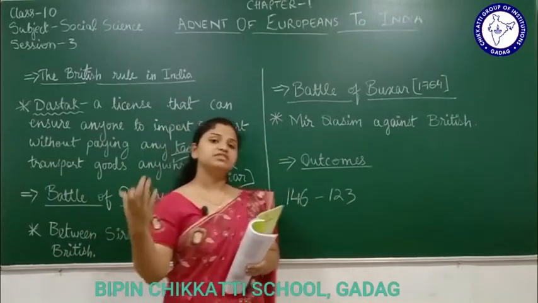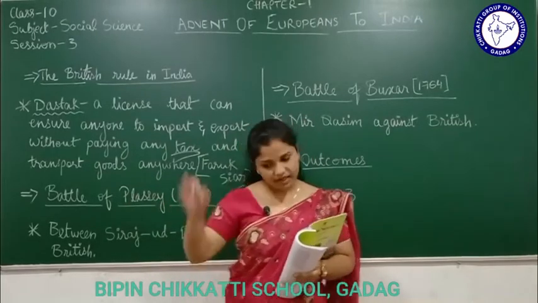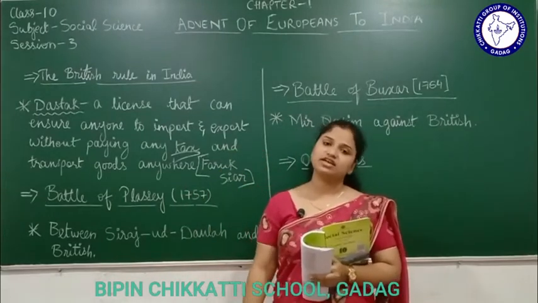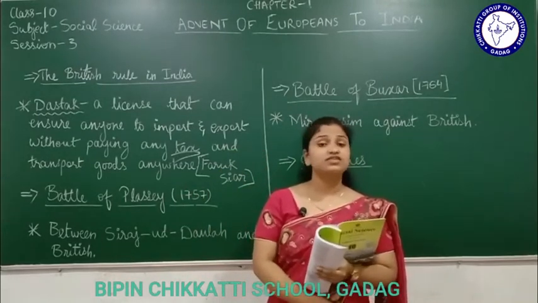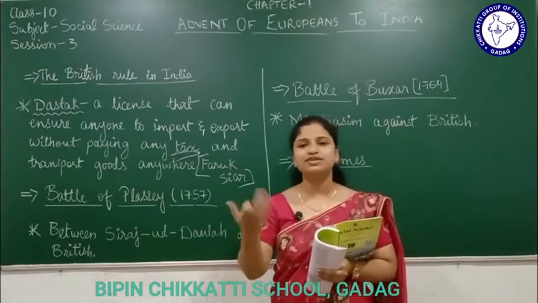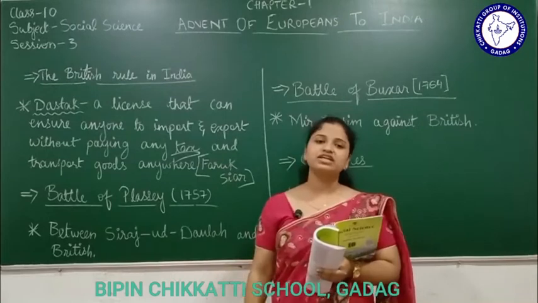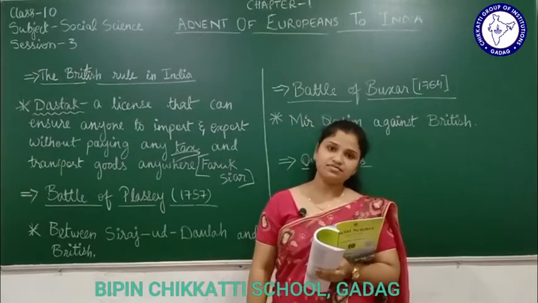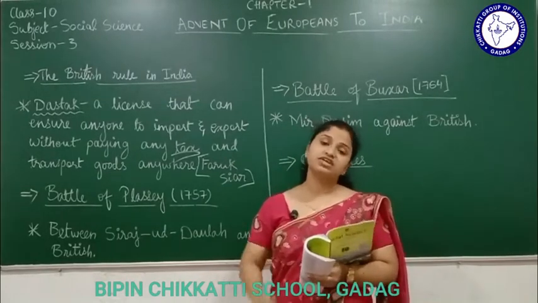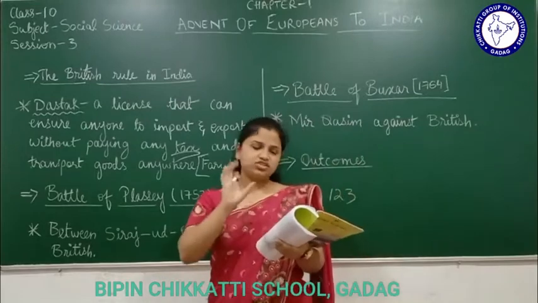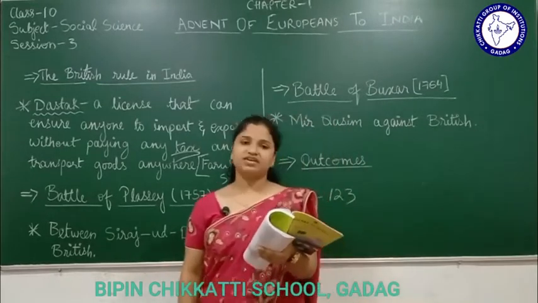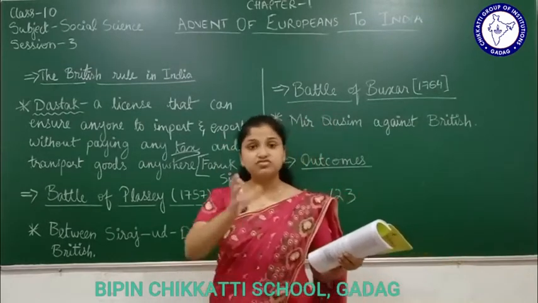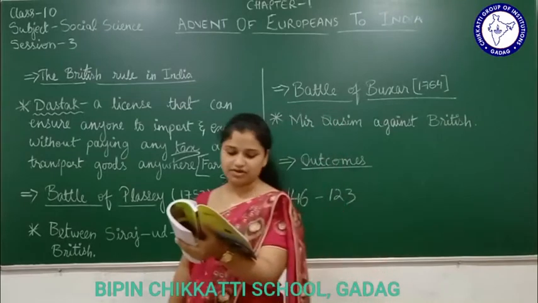That time that person had attacked St. William Fort. But now Mir Jafar is a Nawab, so he had to pay this money, okay, compensation money you can say, for attacking the St. William's Fort. So what is happening here? British are playing their own game. Now Mir Jafar only had to give the British money. How much money? 70 crores and 70 lakh. That was one great loss that Mir Jafar had to face. In short, if I tell you, Mir Jafar became the victim of the company. Okay, the company had done their trick on Mir Jafar. They had fooled him. Victim of the company and its employees.